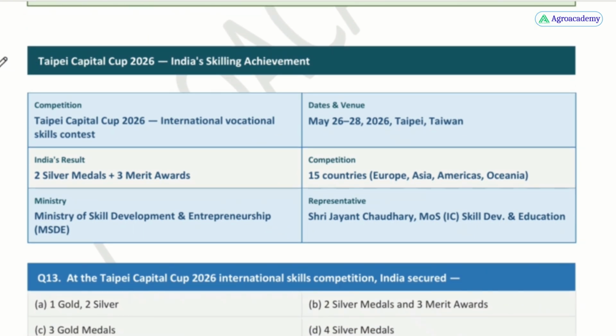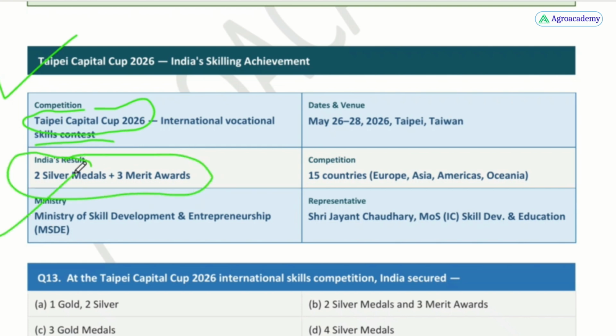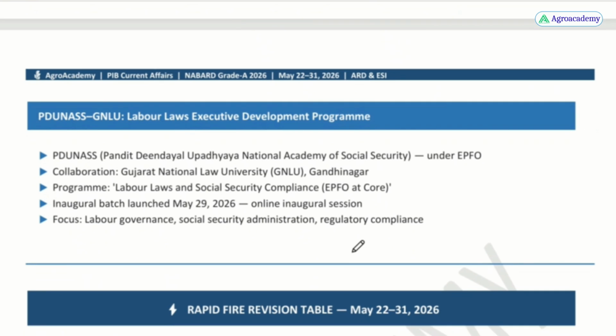Taipei Capital Cup. This is India's skill achievement. This is a competition, the Taipei Capital Cup. It is an international vocational skill contest, and India has got 2 silver medals and 3 merit awards. It has been organized under the Ministry of Skill Development and Entrepreneurship. Taipei is situated in Taiwan, and 15 countries took participation. Who was the representative? Shri Jayant Chaudhary, MoS, Skill Development and Education.